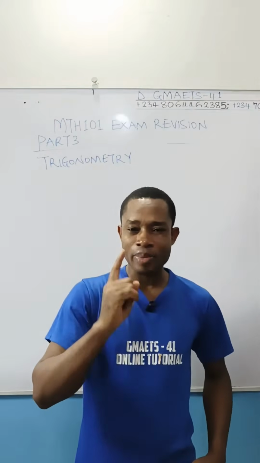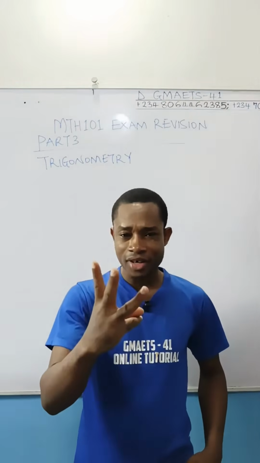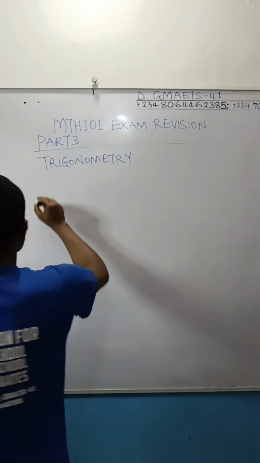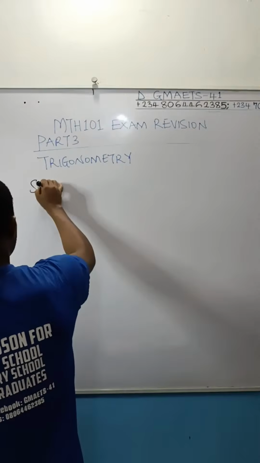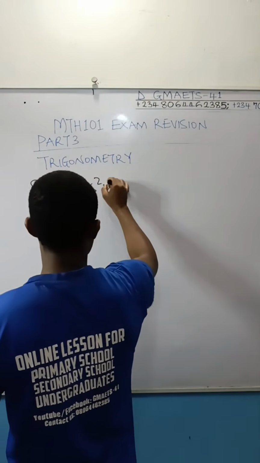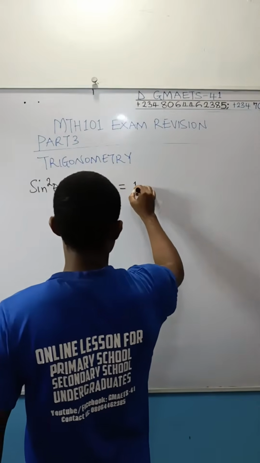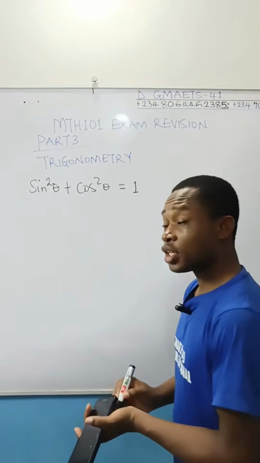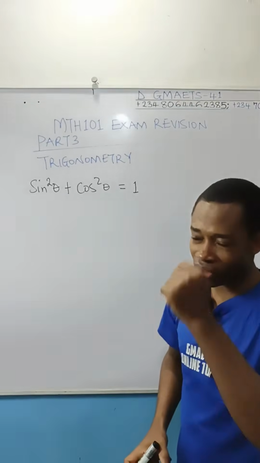Now, there are certain things I'd like you to know. One of them is your Pythagorean identity. There are 3 of these Pythagorean identities. I would write them on the board. Quickly, you want to recall the following: sin squared theta plus cos squared theta is equal to 1. Things you want to recall. So take note of this formula, please. Under trig, you need it.